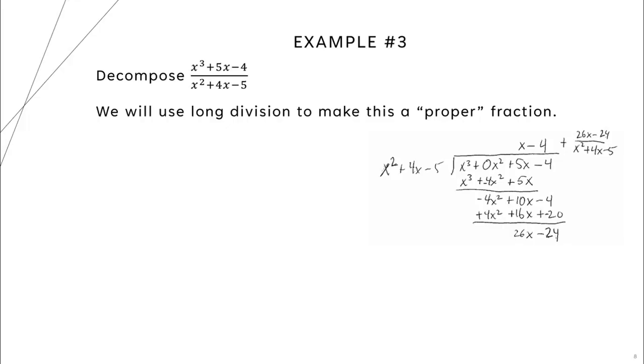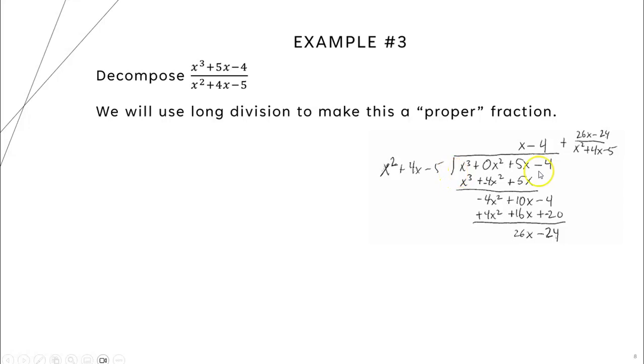Okay, so we're going to end up talking a little bit about long division here in order to make this work as far as finding the antiderivative. So what I need to do is figure out when I divide x squared plus 4x minus 5 into x cubed plus 5x minus 4. For the division, basically we're going to divide x squared into x cubed.